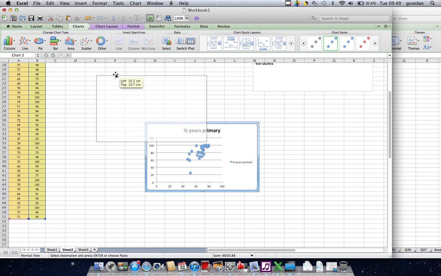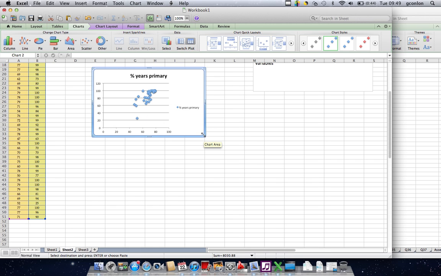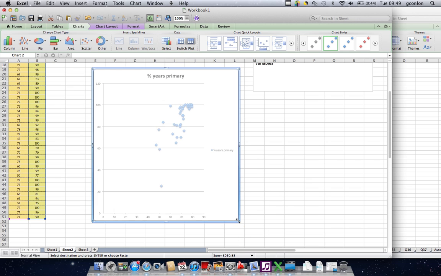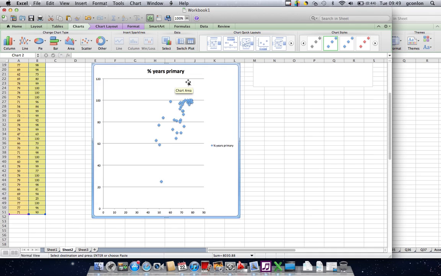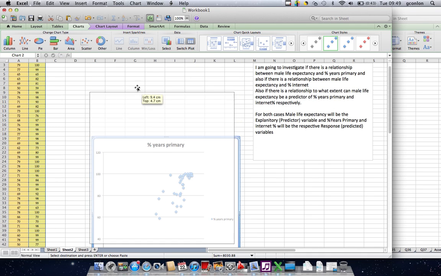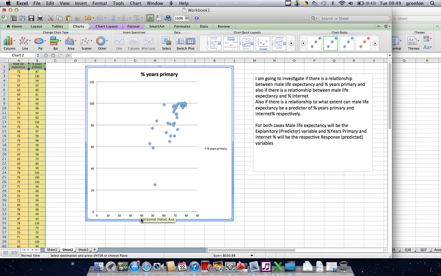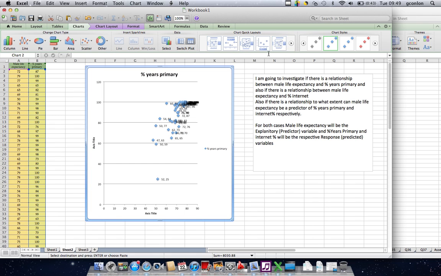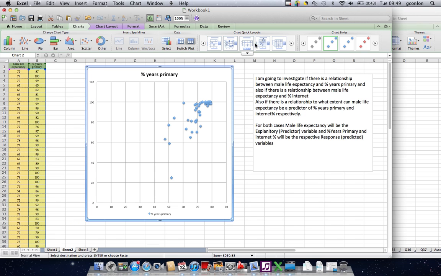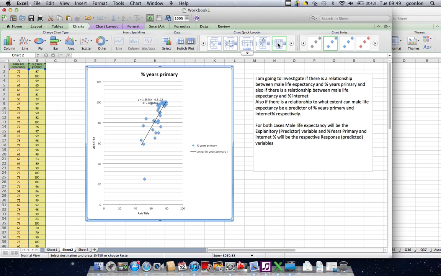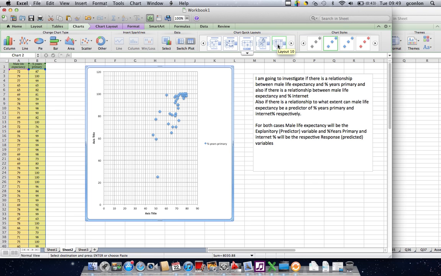So now I've got percentages in primary. It's not the title, it's a relationship between percentages in primary and the male life expectancy. Remember, male life expectancy is the explanatory variable, so that's what we're looking for. Let's just go for something that's actually going to be helpful. Oh, that's helpful, it's done that already for me. There we go, we'll leave that one there.